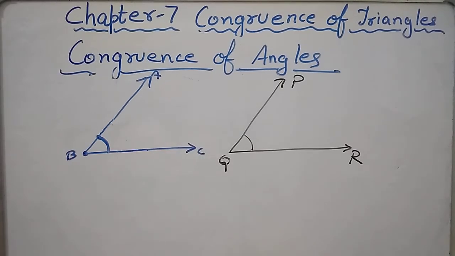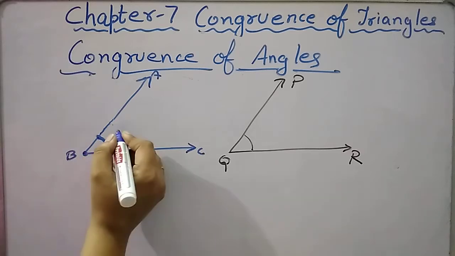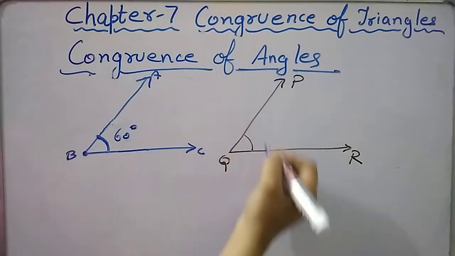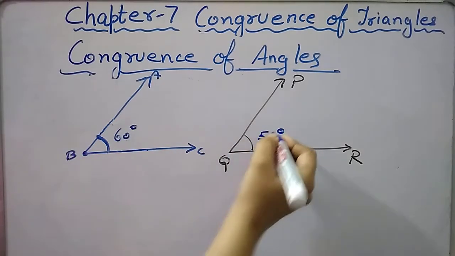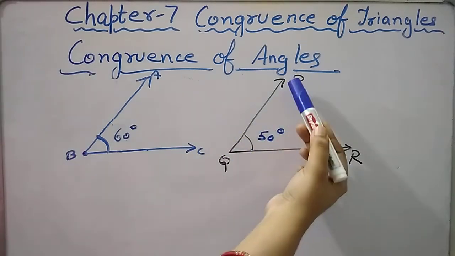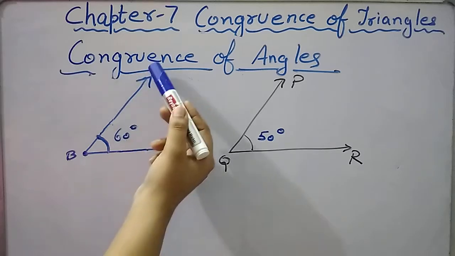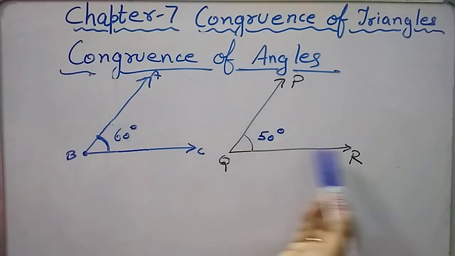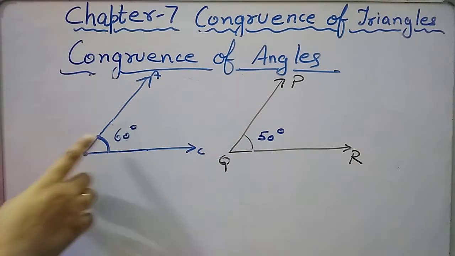Now what if the measure of the angle is given? If this is an angle of 60 degrees and this is an angle of 50 degrees, what will happen if we superpose this 50 degree angle on 60 degrees? They will not overlap each other. What is the meaning of overlapping? That ray QP should fall on ray AB and ray QR should fall on ray BC when you overlap two angles, and the measurement of the angle should also be equal.